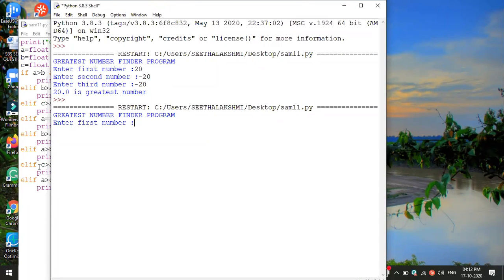90. 90, Amma. Yes, sir. 90 minus 10. 90 plus 90 is again 90. Yes, sir. Fine. So 90 and 90 both are equal, no? So it's clearly showing 90. Yes, sir. So 90 and 90 are equal. It is greatest.